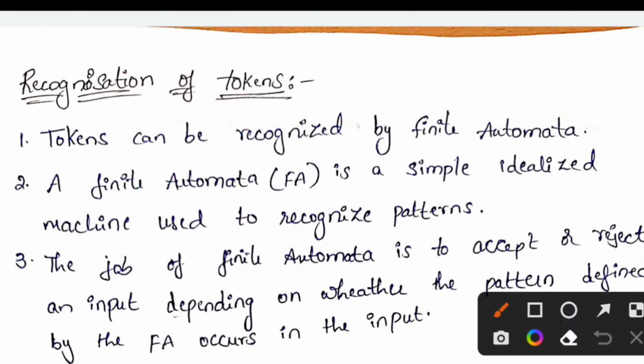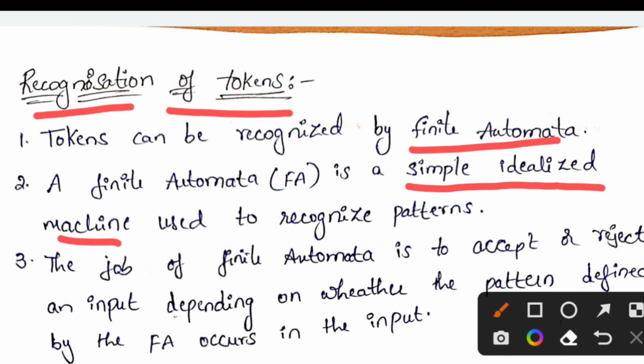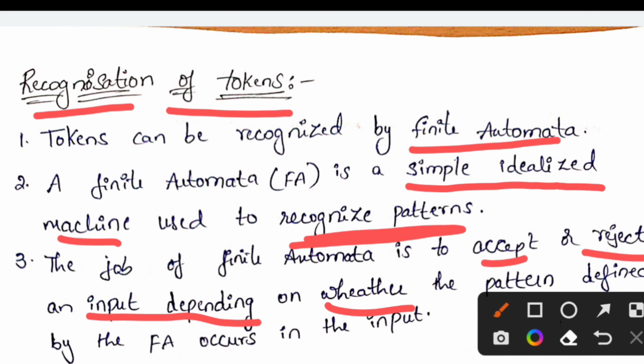In today's video we are going to discuss recognition of tokens. Tokens can be recognized by finite automata. A finite automata is a simple idealized machine used to recognize patterns. The job of finite automata is to accept or reject an input depending on whether the pattern defined by the finite automata occurs in the input.